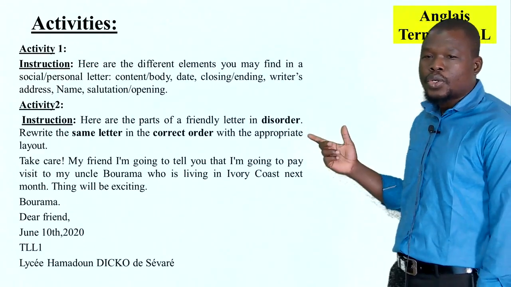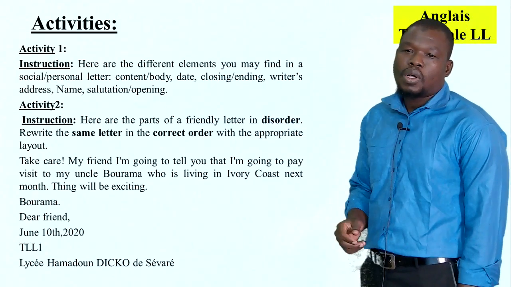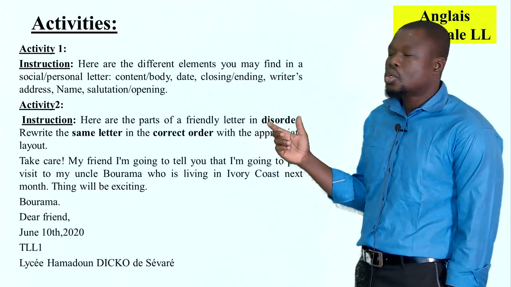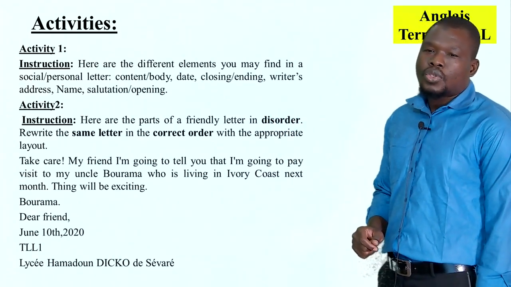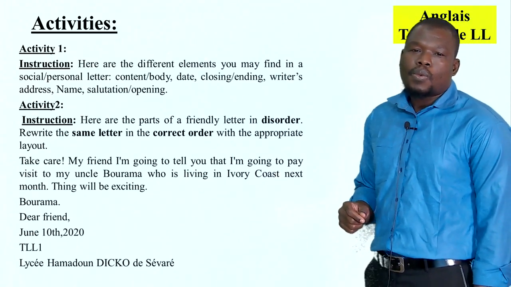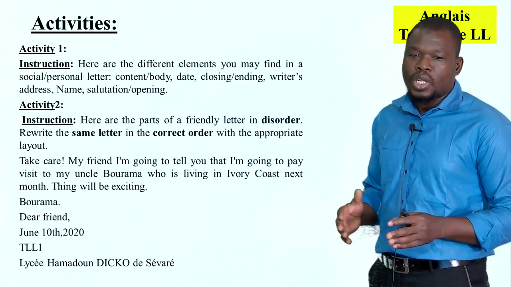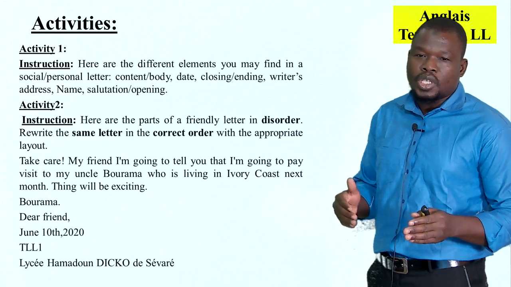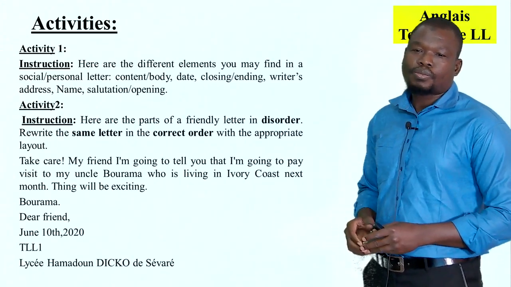We have the writer's address. We have the name, and finally, we have the salutation or opening. So this first activity means that we have the elements of the letter in disorder, and you have to put them in the correct order.